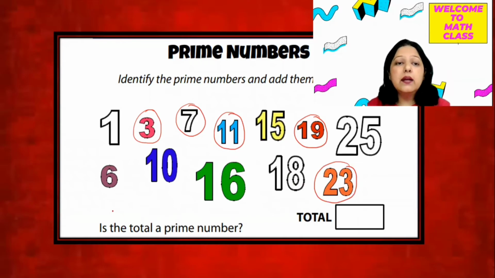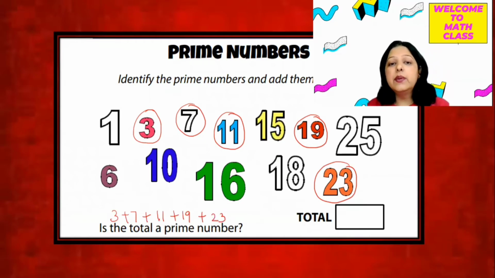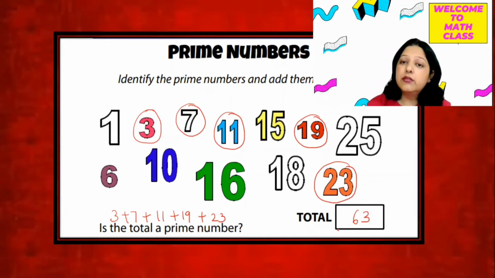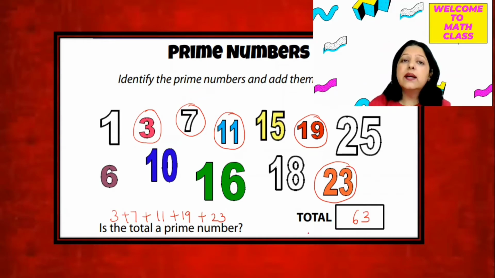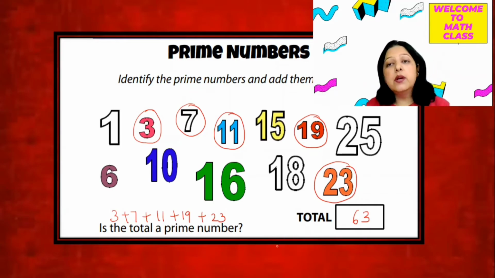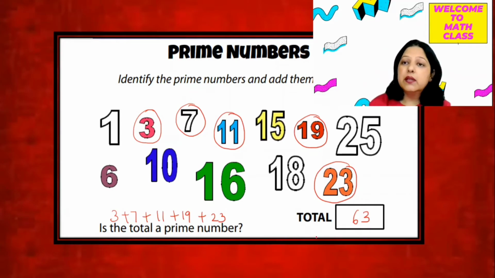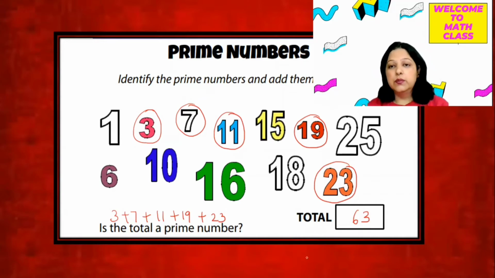Now quickly add 3 plus 7 plus 11 plus 19 plus 23. 7 plus 3 is 10, 21, then 40, and the total is coming 63. Is the total a prime number? No, 63 is not a prime number because 63 is divisible by 3, 7, and 9 also. So it is not like the total of prime numbers will always be a prime number. It cannot be a prime number also.